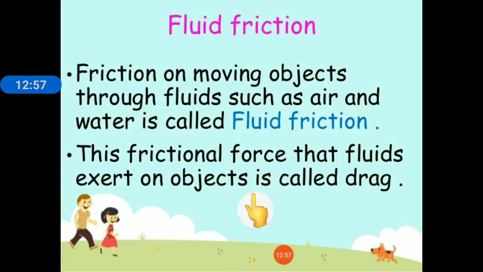For example, a boat stops when a boatman stops rowing it in water. Why? This is due to the frictional force exerted by the water on the motion of the boat. Similarly, when you stop pedaling your bicycle, it slows down after some time and stops moving. Why? There are two reasons behind it. First is due to the rolling friction, because the wheels of the cycle are rolling over the road, and second is due to the frictional force exerted by the air.